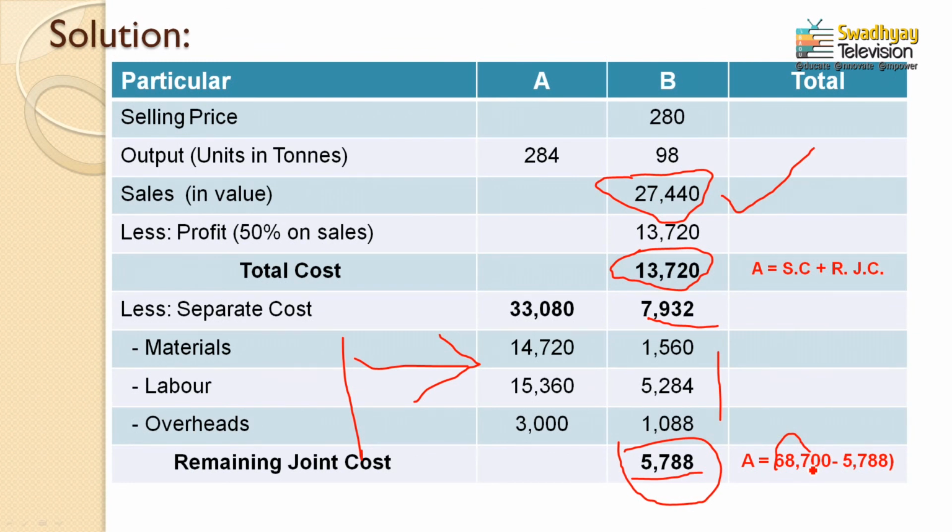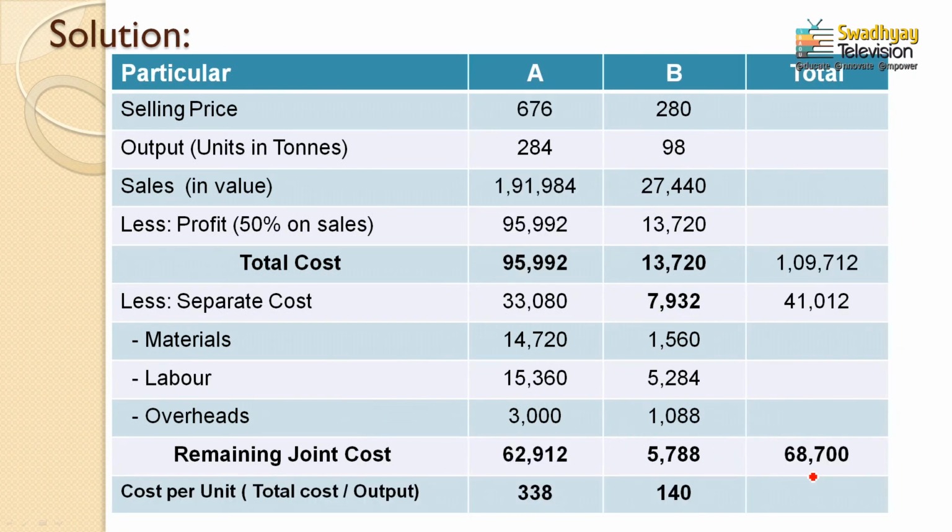So now the difference between these two values automatically determines the remaining joint expenses. This is the second part of your answer. So 68,700 minus 5,788, the remaining value comes to 62,912. This is the remaining joint expenses for product A. This is what we need to find out first.